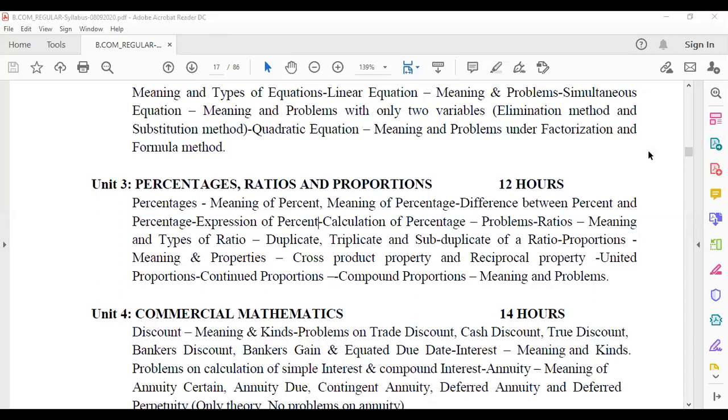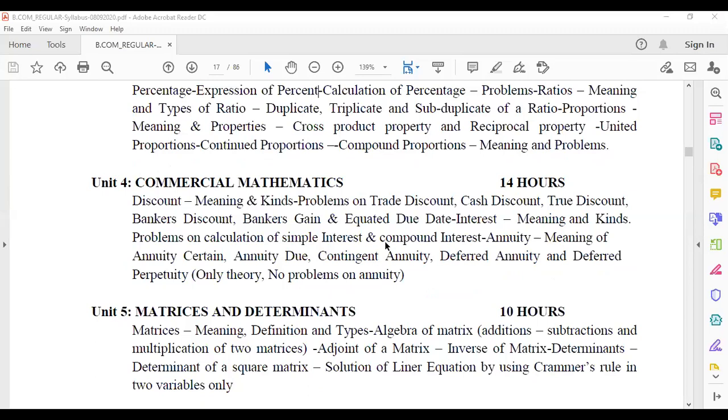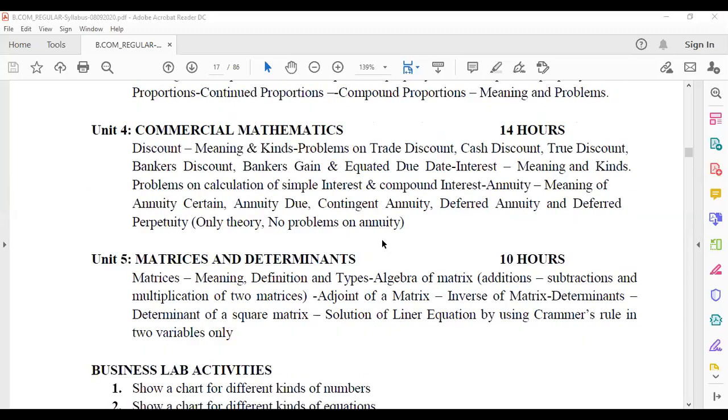Now, let's go to the next chapter, that is commercial mathematics. In commercial mathematics, 100% involvement of trade happens. You would have known what is trade. Just exchange of goods and services for some amount of money is called trade. So here we are using that trade concept in the mathematics. We are going to understand how to give discount, how to take discount, how to calculate interest. You would have heard about fixed deposit.